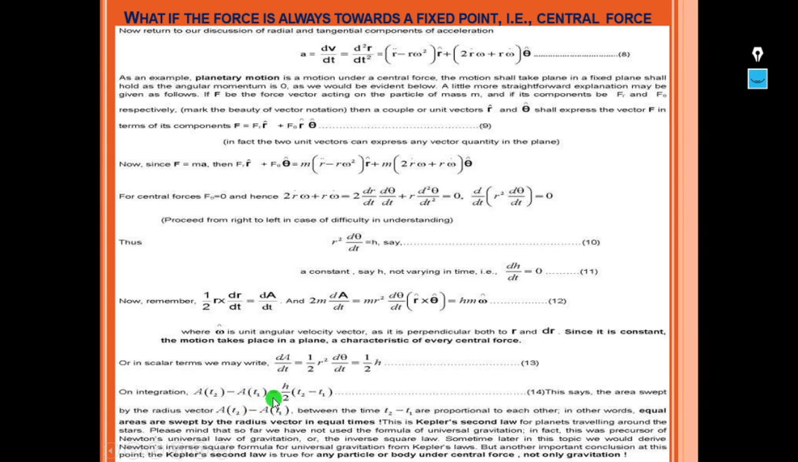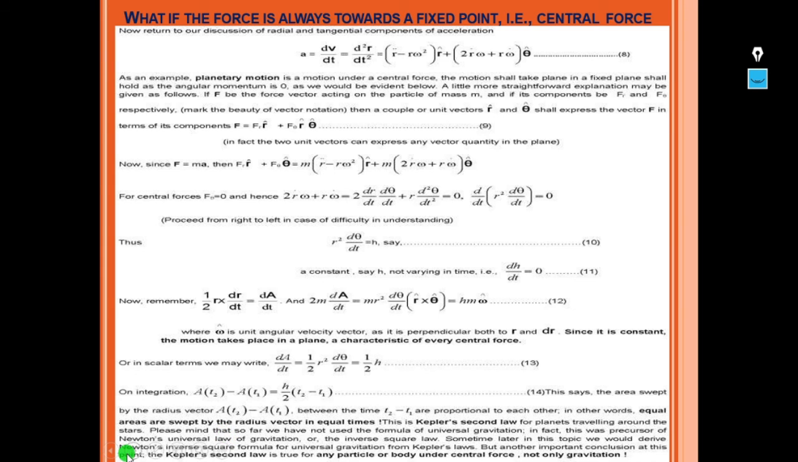So on integrating this, we get A as a function of t2 minus A as a function of t1 is equal to h by 2 into t2 minus t1, in the interval t1 to t2. So the areas swept by the radius vector, A of t2 minus A of t1, and the time t2 minus t1 are proportional to each other. That means equal areas are swept by the radius vector in equal times, which is known as Kepler's second law for planets traveling around the stars.